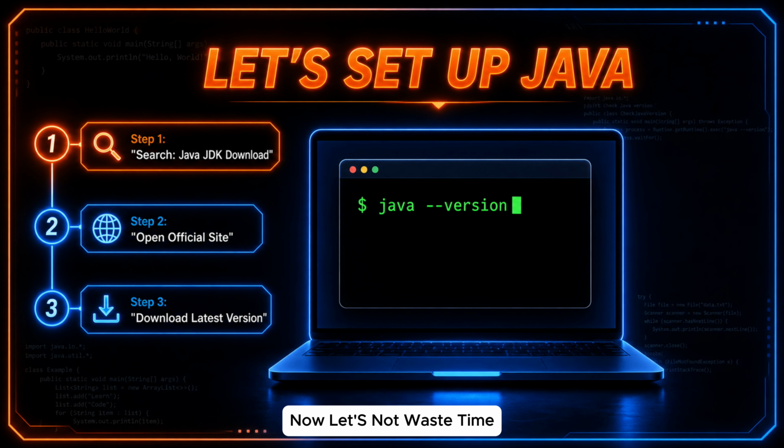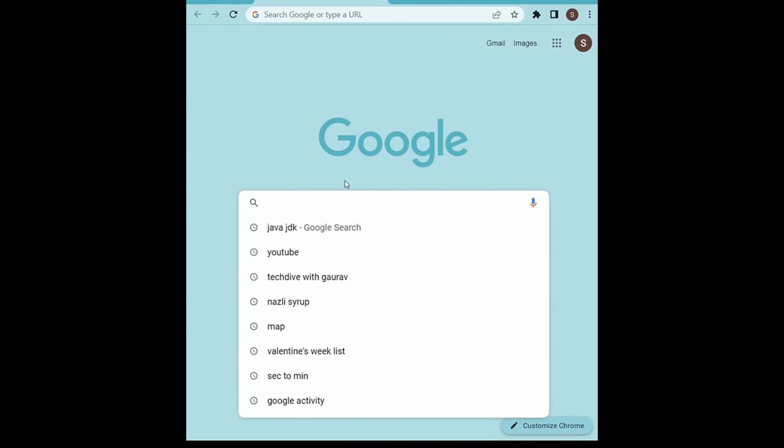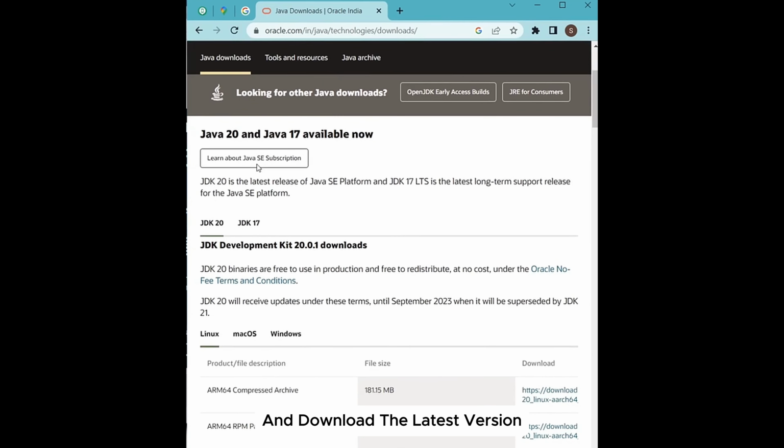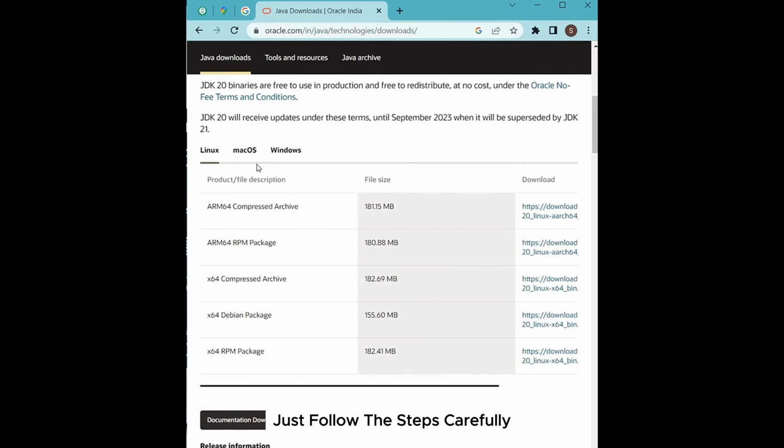Now let's not waste time. Let's start installing Java. First go to Google and search for Java JDK download. Open the official website and download the latest version. Just follow the steps carefully.